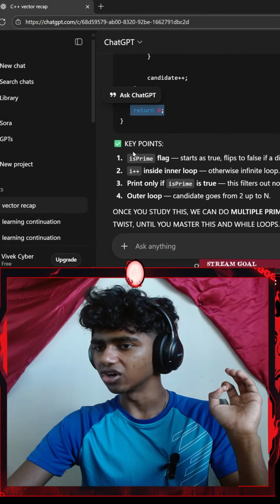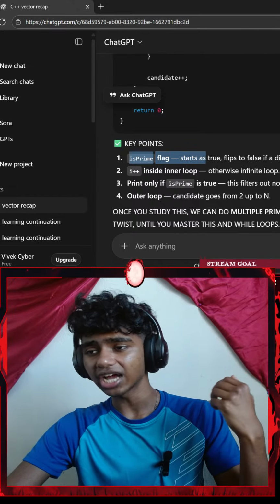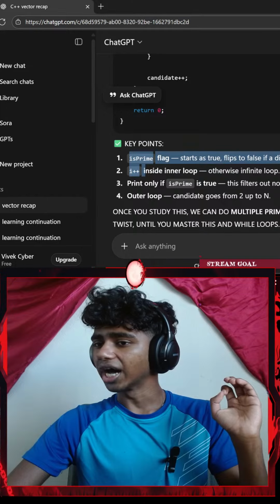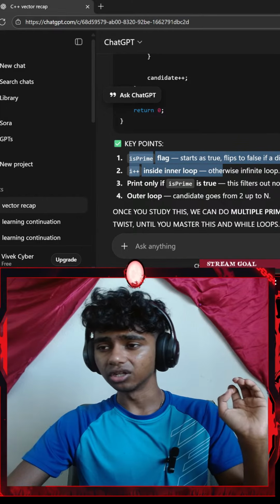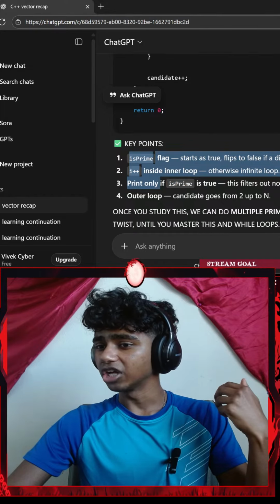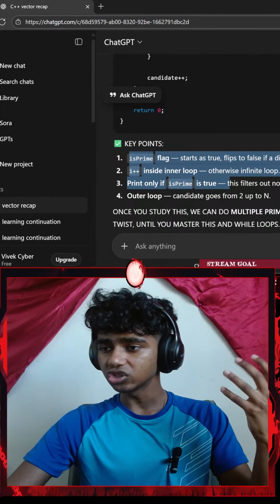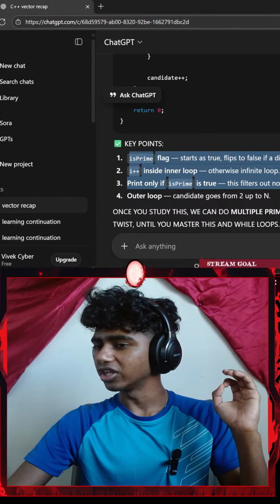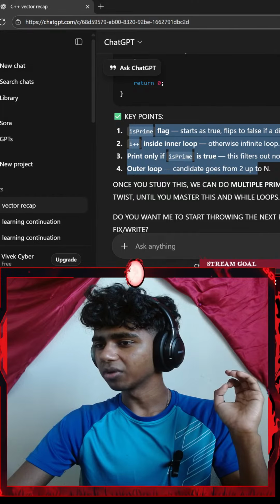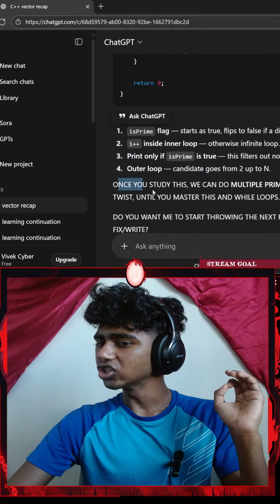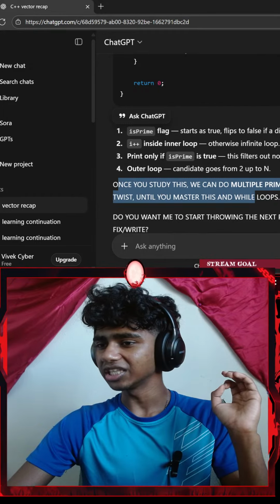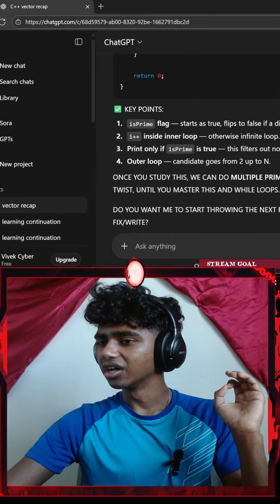Lastly, I return 0. Key points. The isPrime flag starts as true, flips to false if a divisor is found. i plus plus inside the inner loop, otherwise infinite loop. Print only if isPrime is true. This filters out non-primes. Outer loop candidate goes from 2 up to n. Once you study this, we can move into multiple prime questions, each with a twist, until you master this and while loops.